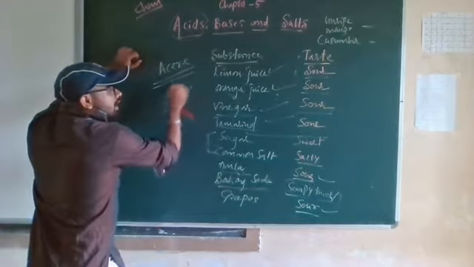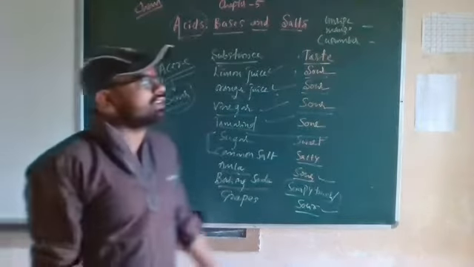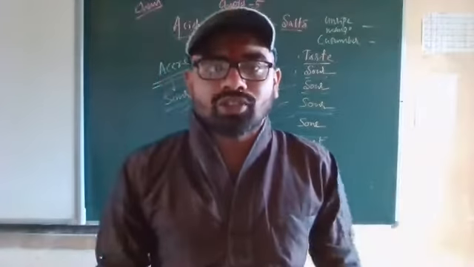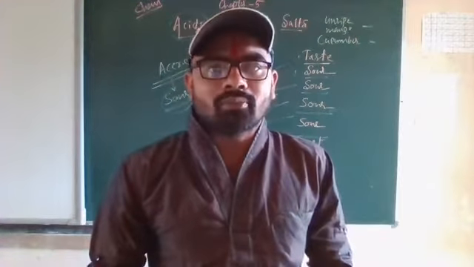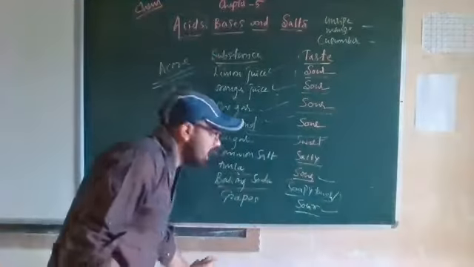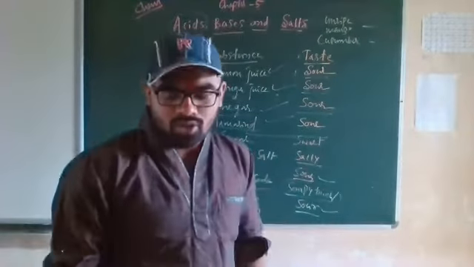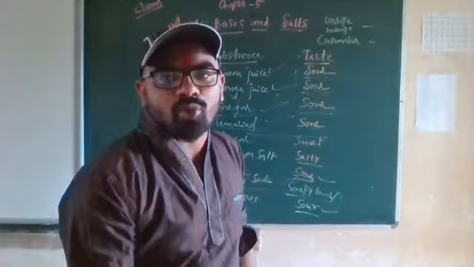That is why acids are sour in nature. I hope you all are getting my point. I hope you understood this. Now we'll move to the next point.